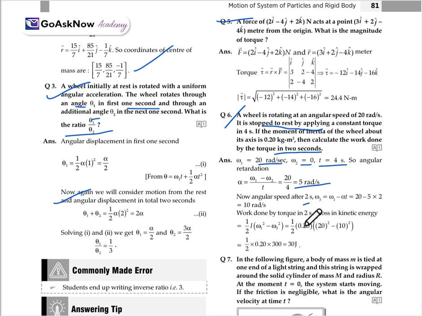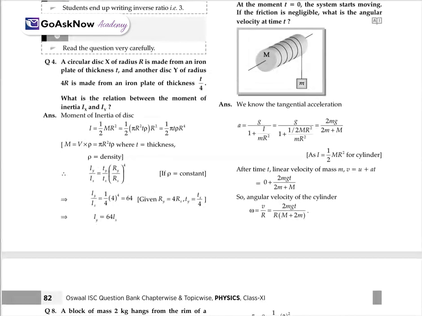So, the work done by the torque in 2 seconds is equal to the loss in kinetic energy. So this equation will be work done equals half I into omega 1 square minus omega 3 square, which is equal to half into 0.20. We substitute the values in this equation, and here we get the value which is equal to 30 joule. So this will be the work done by the torque in 2 seconds.